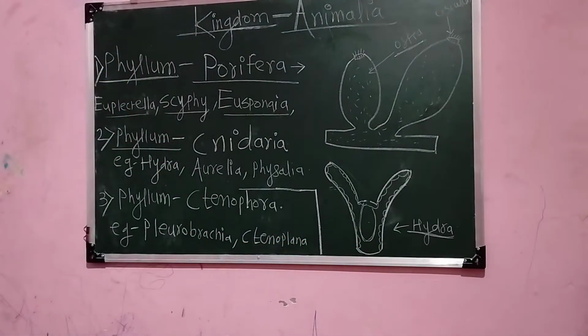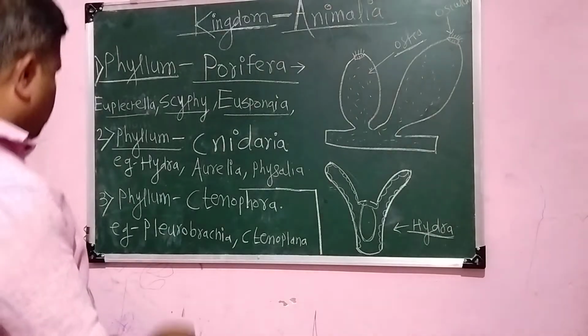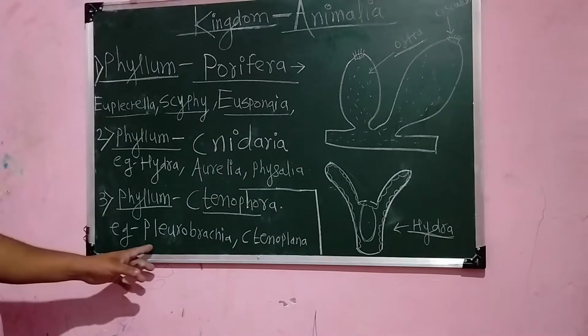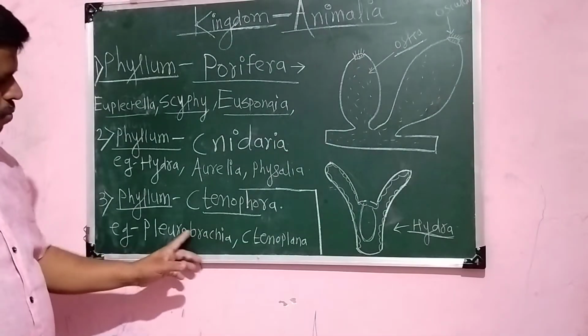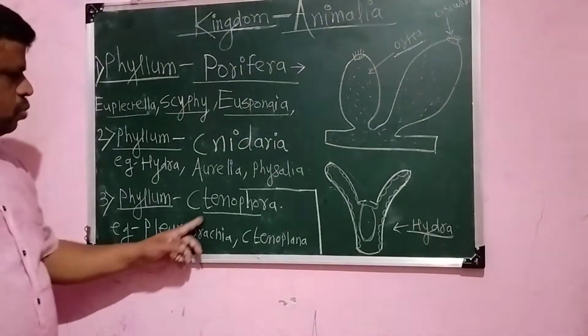Let us move towards the third phylum, that is called Ctenophora. So the third phylum is Ctenophora, and the examples are Pleurobrachia and Ctenoplana. These are the examples of Ctenophora.